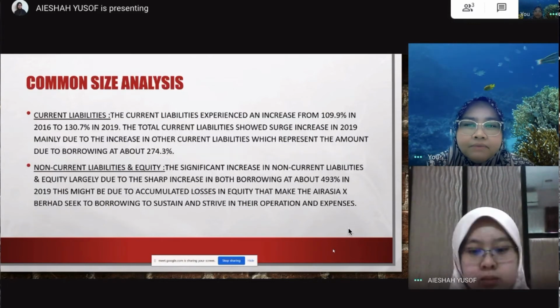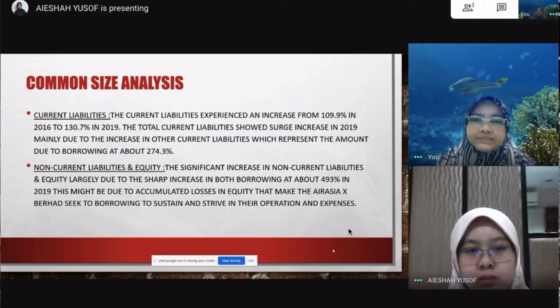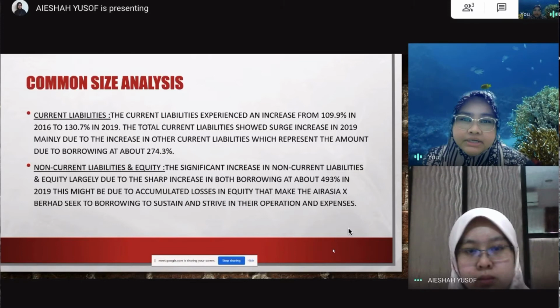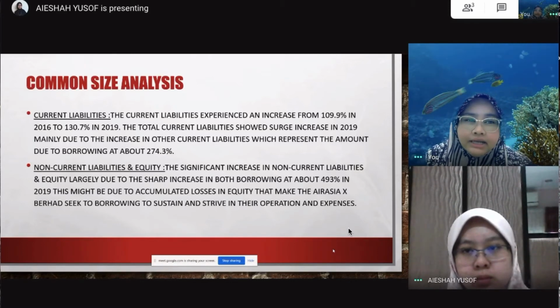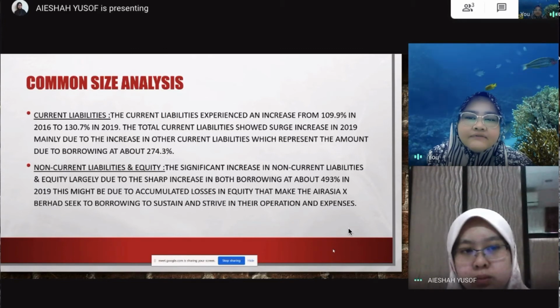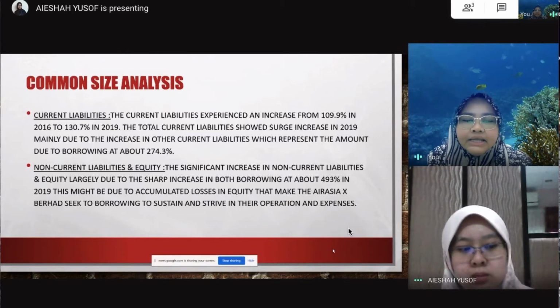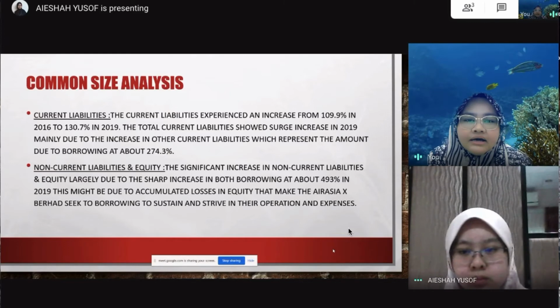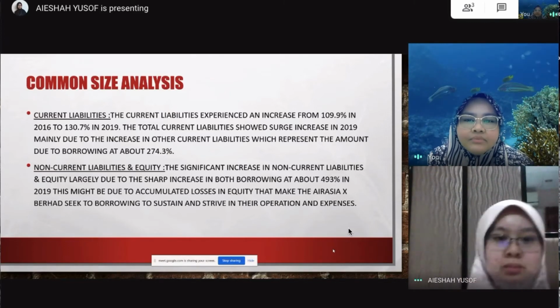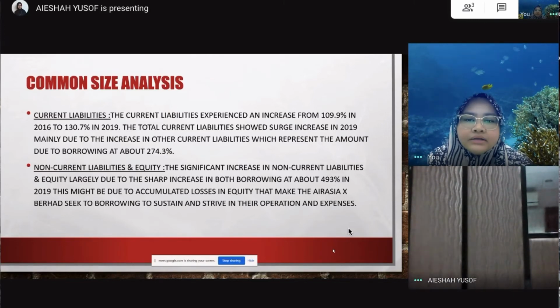Okay, next. For the current liabilities, the current liability experienced an increase from 109% in 2016 to 130.7% in 2019. The total current liability shows such an increase in 2019 mainly due to the increase in other current liabilities, which represent the amount due to borrowing at about 274.3%.